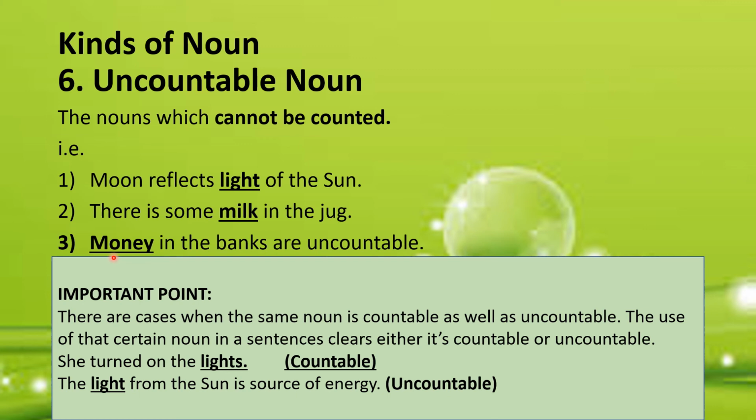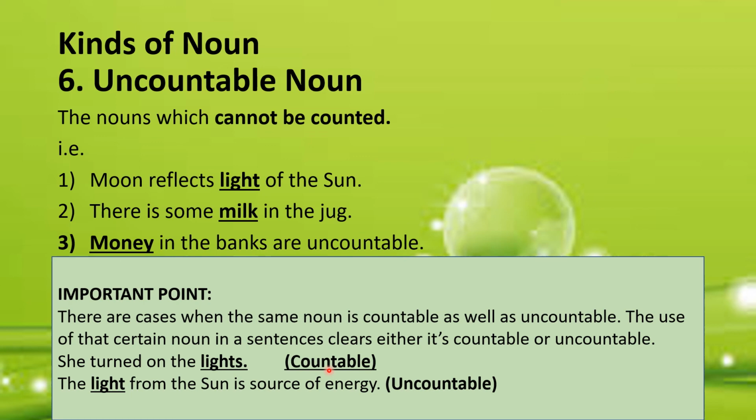But you have to keep this thing in your mind that there are cases when the same noun is countable as well as uncountable. The use of that certain noun in a sentence clears either it is countable or uncountable. For example, she turned on the lights. Here, lights is countable because there may be 2 or 3 lights in the room.